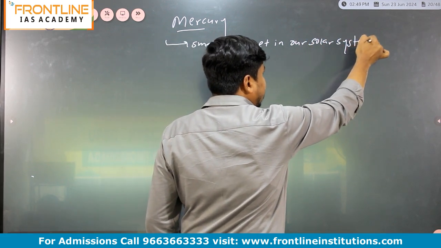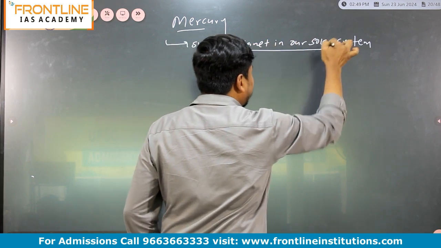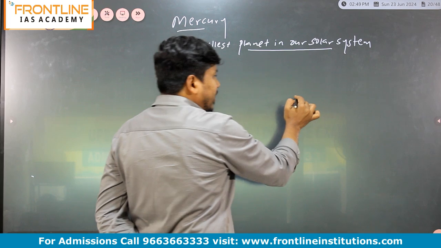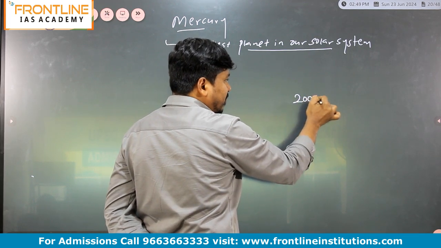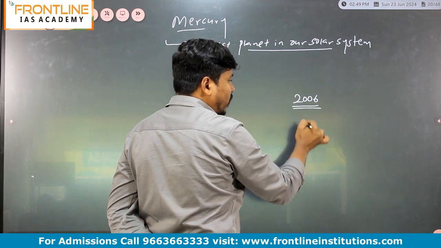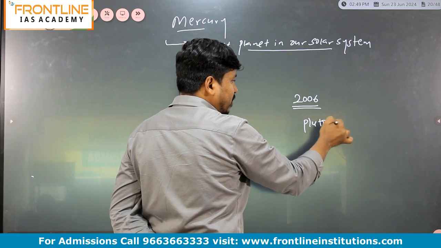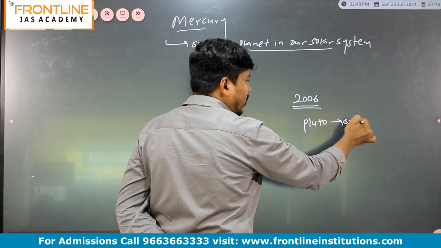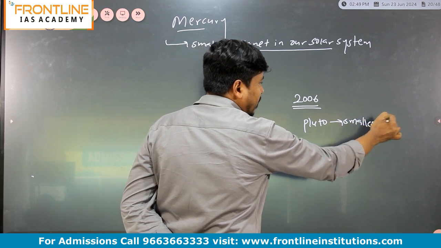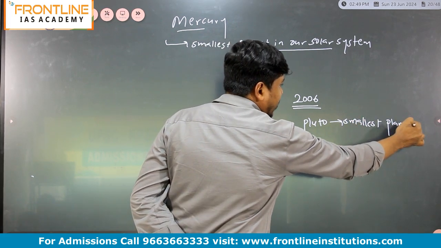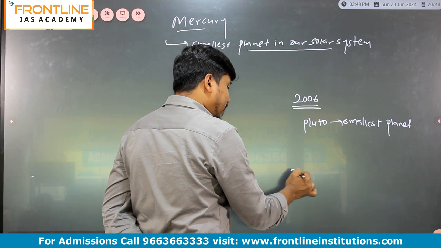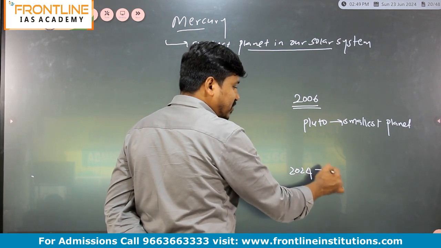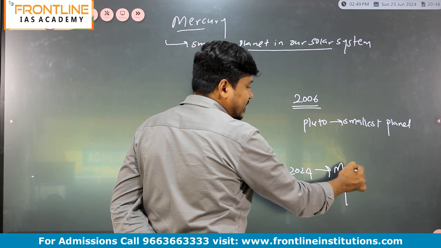Smallest planet in our solar system, very important. So it's the smallest planet in our solar system. Now listen, before 2006, Pluto was the smallest planet. It was the smallest planet, right, before 2006. But now in 2024, in 2020, presently the smallest one is Mercury. Why? What is the reason?